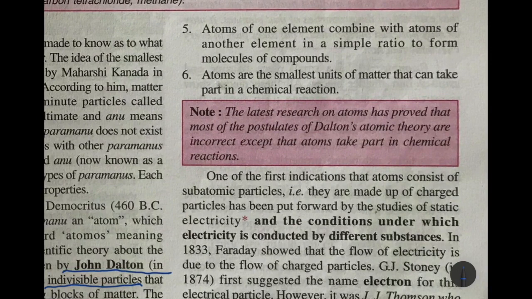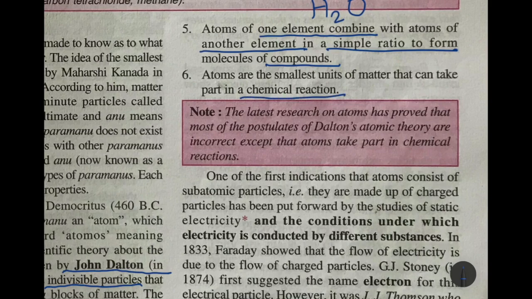Next, he also said that atoms of one element combine with atoms of another element in a simple ratio, and I think you know what will be formed. A compound will be formed. If two atoms of hydrogen combine with one atom of oxygen, it will form the compound water. Atoms are the smallest units of matter which can take part in a chemical reaction.